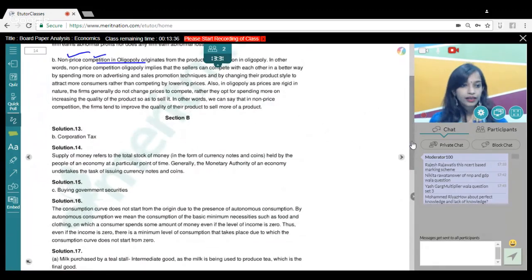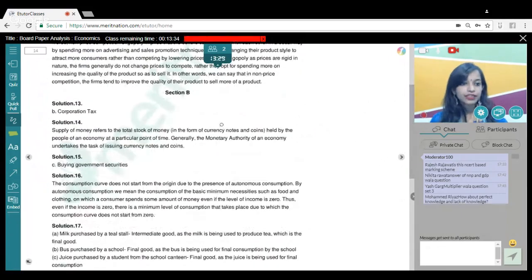Okay, how about perfect knowledge and lack of knowledge? Okay, Riaz, you could have. See, obviously that is not the only point which differentiates the two markets, but yes, you could have written about perfect knowledge and lack of knowledge. Again, Riaz, why does the lack of knowledge originate? Because of differentiated products, right?